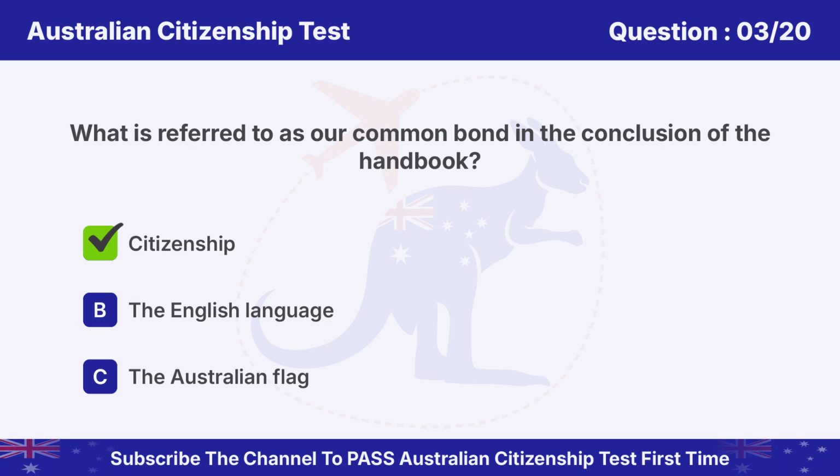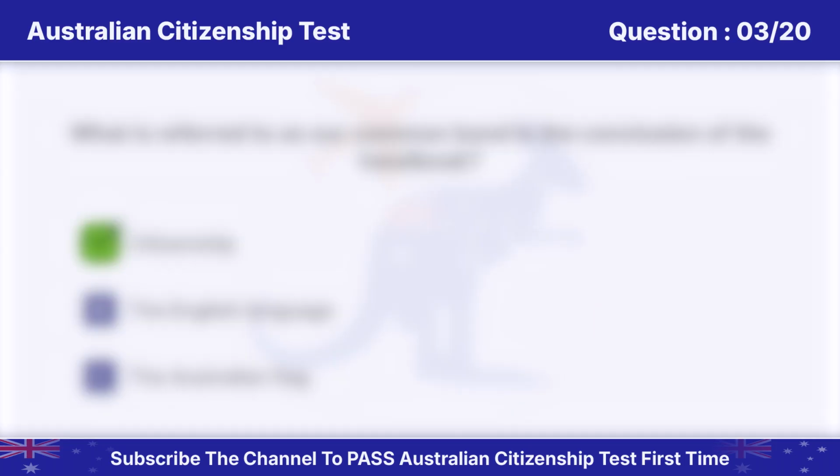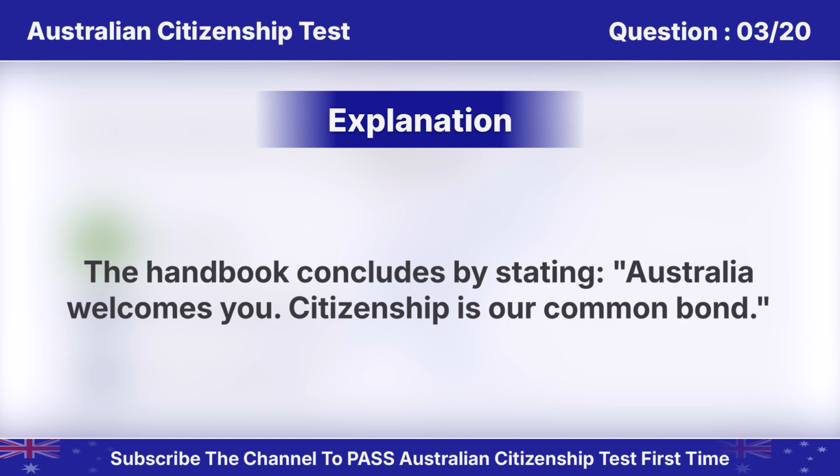Answer is A. Citizenship. The handbook concludes by stating, Australia welcomes you. Citizenship is our common bond.